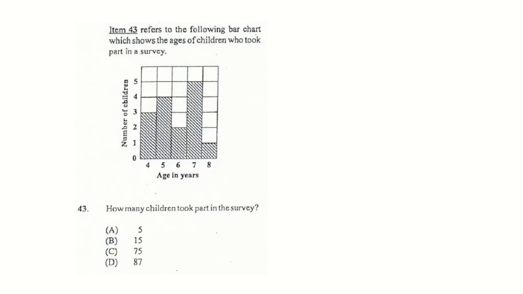Then you look at this one, how many children took part in the survey? This is a question that we did a lot, but still counted. This is 3, this is 4, this is 2, this is 5, and this is 1. This could never be 75 or 87. The most logical answer would be 15, but add it up. 4 plus 2 is 6, 6 plus 3 is 9, 9 plus 1 is 10, 10 plus 5 is 15.